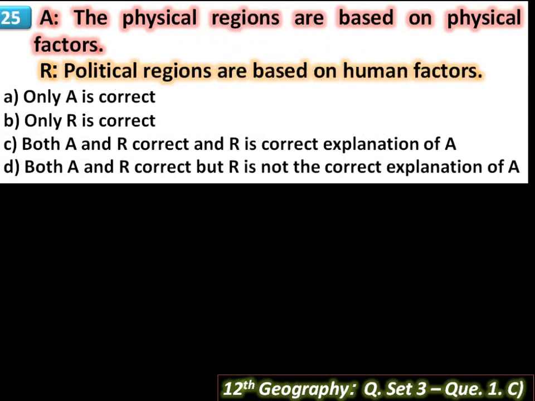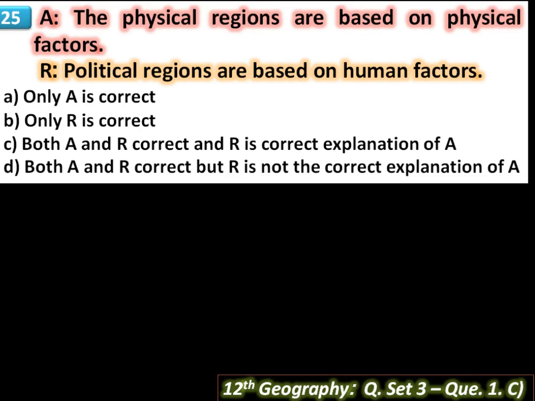Then next question. A: physical regions are based on physical factors. This sentence is correct. A region demarcated on the basis of distinct physical features like elevation, landforms, climate, soil, forest cover, rainfall, etc. This physical region demarcation is simple. And then next,